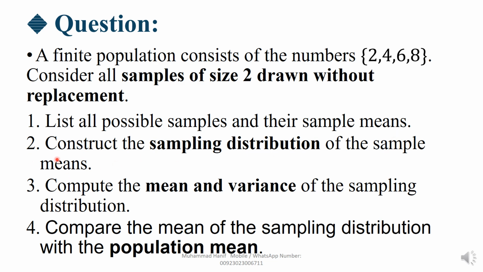Second point, construct the sampling distribution of the sample means. Third point, compute the mean and variance of the sampling distribution. Fourth point, compare the mean of the sampling distribution with the population mean. First, you understand all the questions. Here the sample size is 2, drawn without replacement. Now we start the solution.